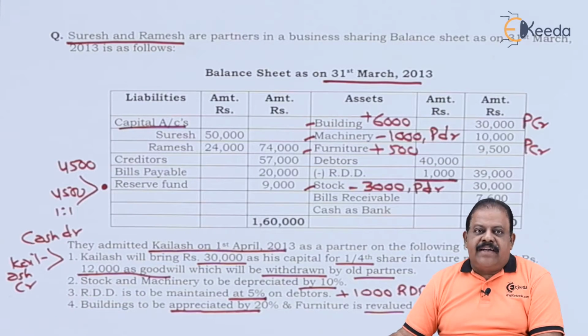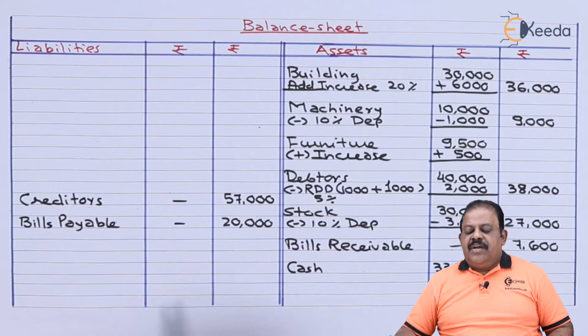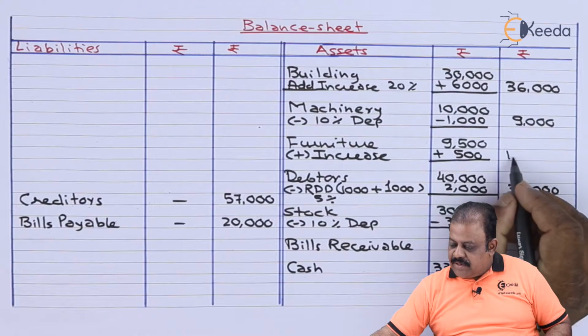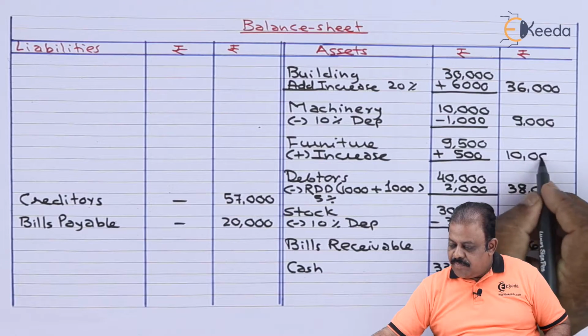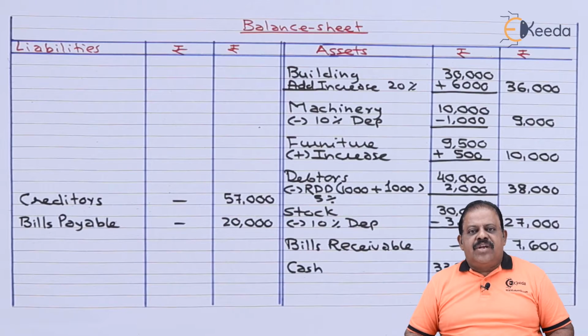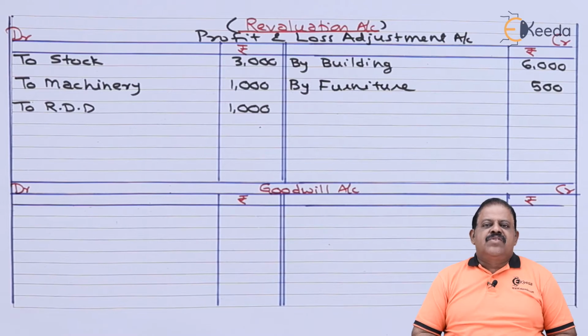Furniture to be revalued at 10,000. Furniture is 9,500, add increase 500. So it is now 10,000. Second effect of this 500, revaluation account credit. Revaluation account credit by furniture 500. With this we have completed all adjustments.